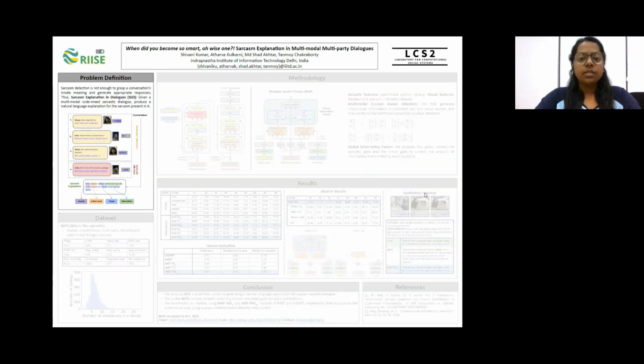While a lot of work has been done in the domain of sarcasm identification in standalone as well as conversational text, very little work, close to none, has been done in explaining the sarcasm in it. To bridge this gap, we propose this new task of sarcasm explanation in dialogues.